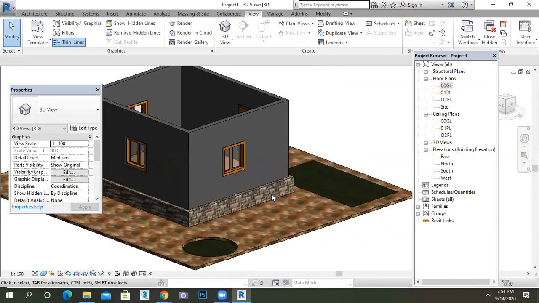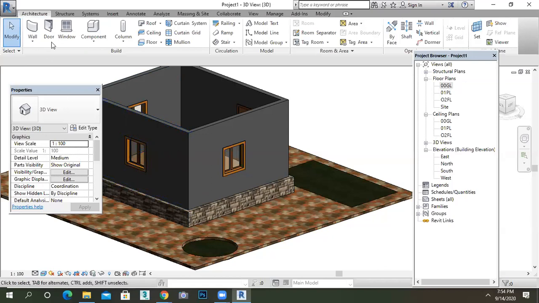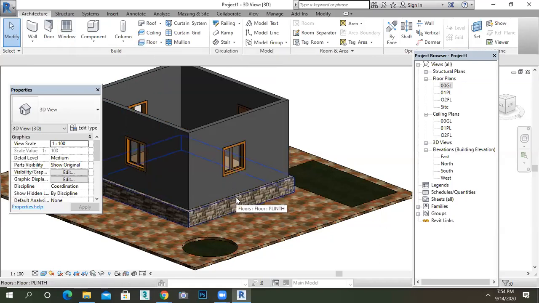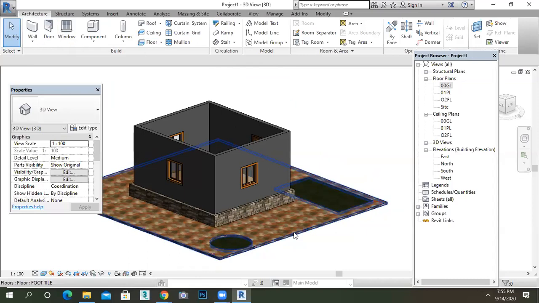Is there any doubt? We have 6 minutes and I just want to end this. So today you have learned how to place the window and how to edit the floor. By using the floor only, we are going to give the plain floor for different rooms, and for the site development, footpath tiles and all. Getting? Is there any doubt?